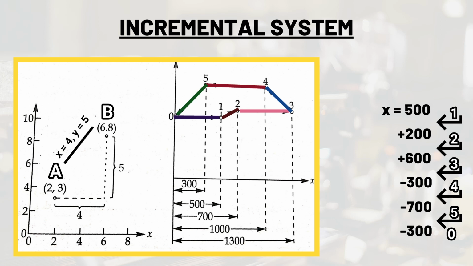The main advantage of this system is that inspection of the program is simple because the sum of commands for each axis must be 0. A non-zero sum indicates an error. Also, the mirror image programming is easy. It involves only the change of the signs of the command.